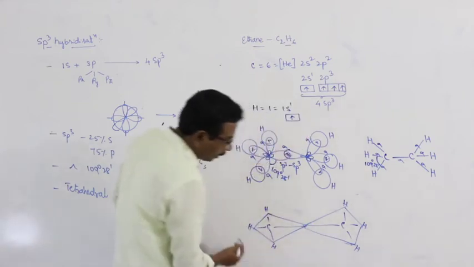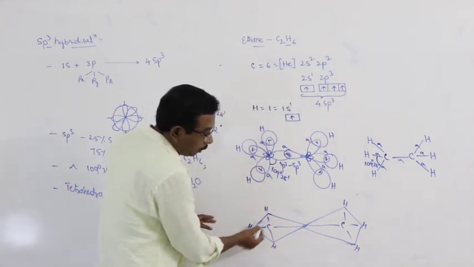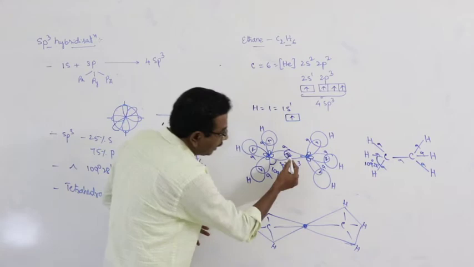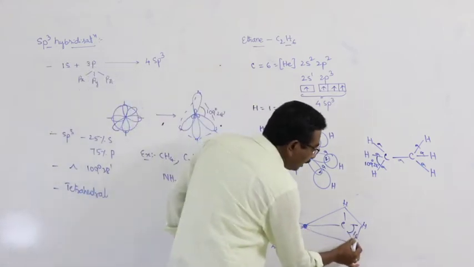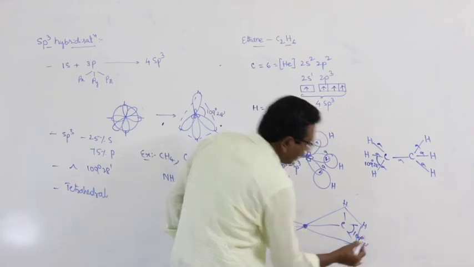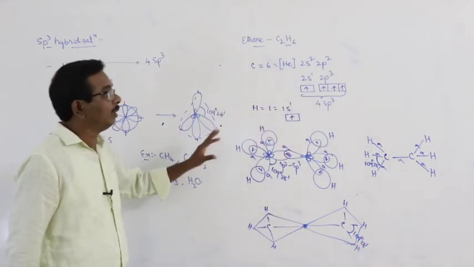The shape of the molecule is 2 tetrahedrons joined at a corner. And at each carbon atom the bond angle is 109 degrees 28 minutes. This is about the formation.